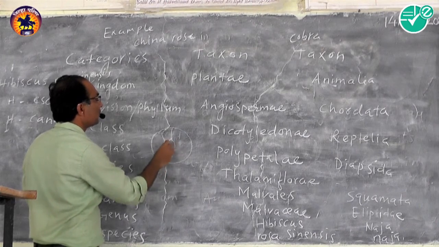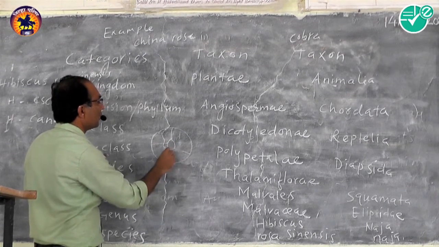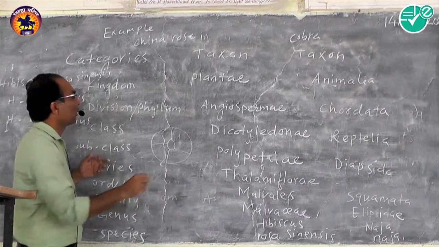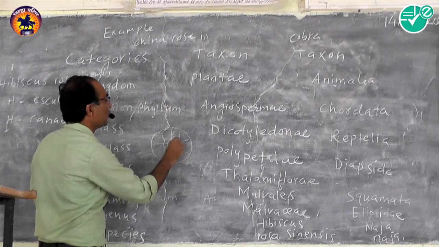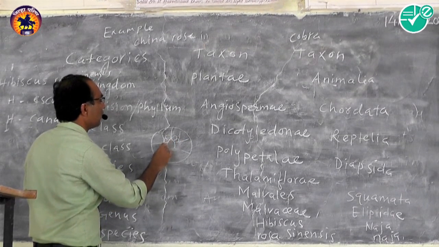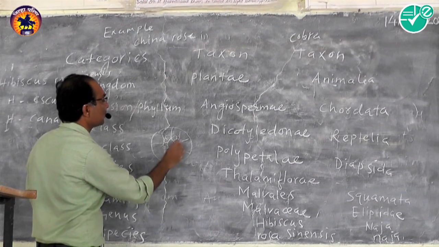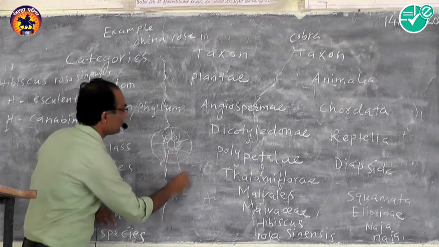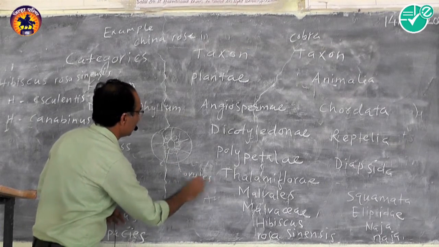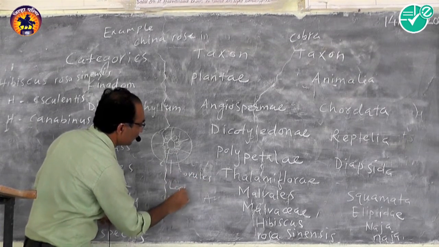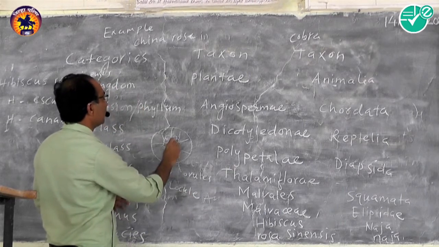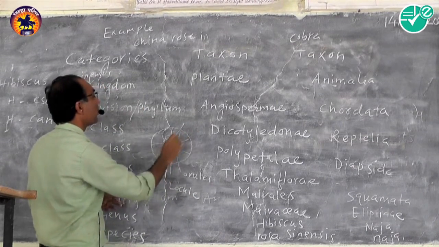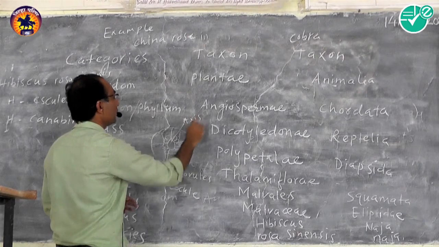This is the ovary, a multilocular ovary, in which ovules are arranged on the central axis of the ovary. These are ovules. This is the locule. This is the axis.